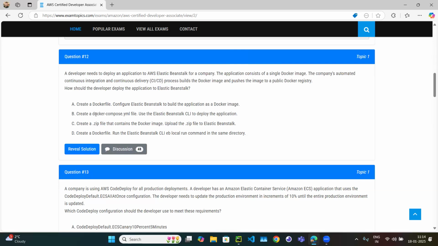Create a Docker Compose file looks correct, because in the Docker Compose file we can mention the image URL from where you want to pull the Docker image. Create a zip file that contains the Docker image looks wrong, because you can't put the Docker image into a zip file; you can put the Dockerfile. Create a Dockerfile and run the EB CLI eb local run command looks wrong, because that is the local run command, and you want to deploy into AWS, not run locally. So the correct answer is B.